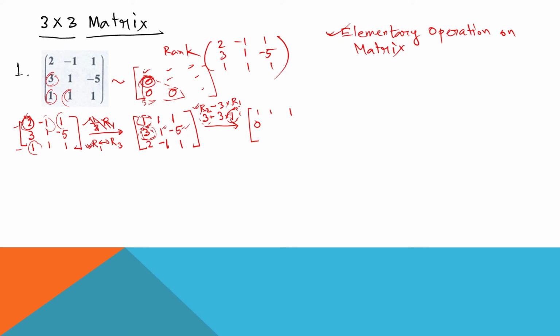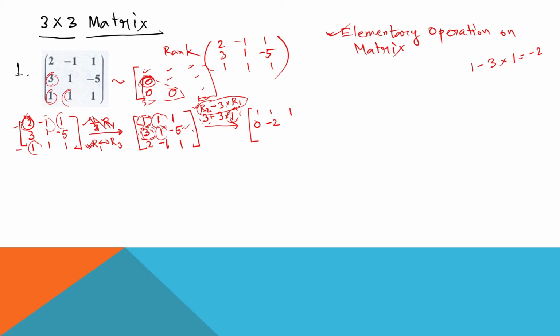So what is this element? 1. So the same operation will be done on this one also. So R2 means this 1 minus 3 into R1. What is the second element of R1? 1. So this will be minus 2.